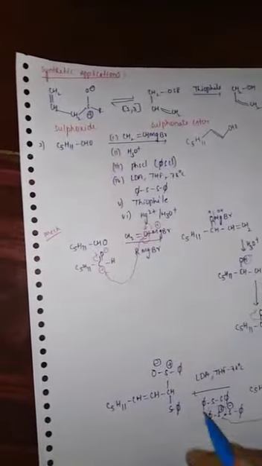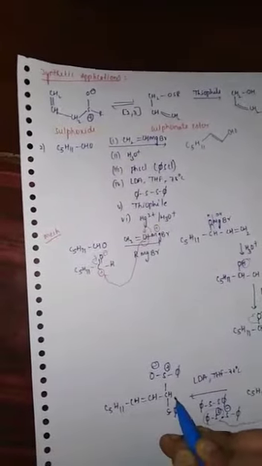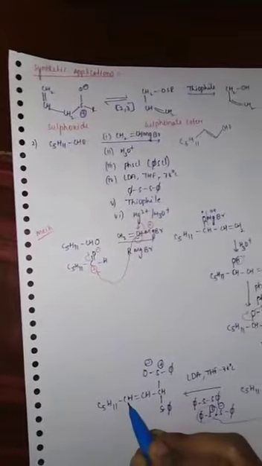Then this is a sulfoxide, an allylic sulfoxide. This allylic sulfoxide reacts with a thiophile.